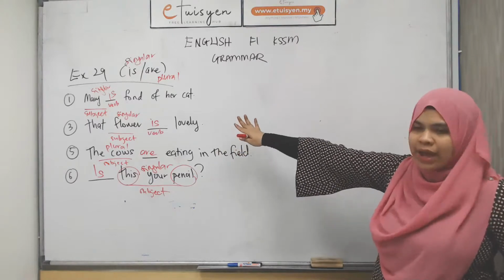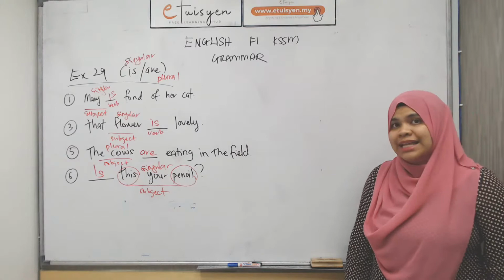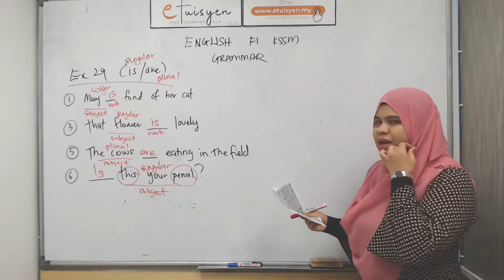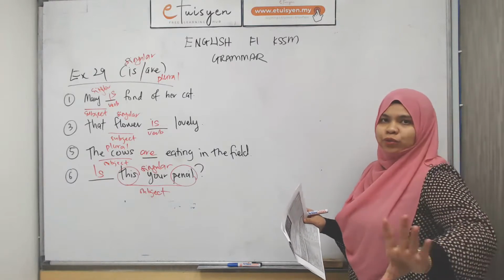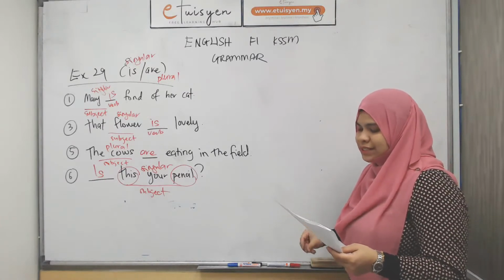Okay, so that is for exercise 29. How am I at time? Okay, we got time. Right, so let's do exercise 30 pula. If you're wondering what I am talking about, it's in your description here, okay? The notes is there for you to download. Okay, let's go through number 30, exercise 30.